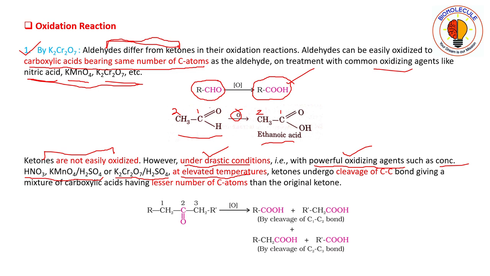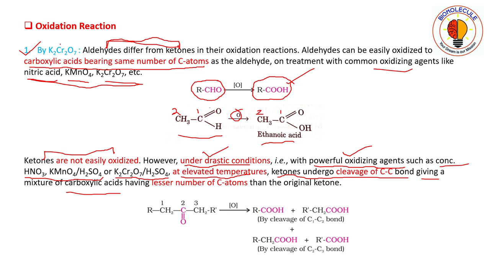So the drastic condition is using these powerful oxidizing agents at high temperature. What happens is that ketones undergo cleavage of the C-C bond, giving a mixture of carboxylic acids having a lesser number of carbon atoms.